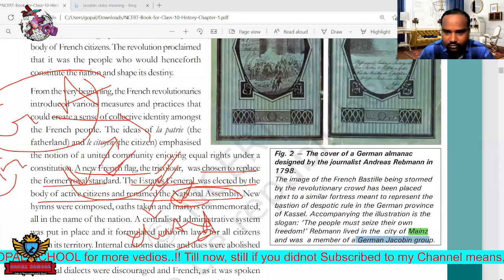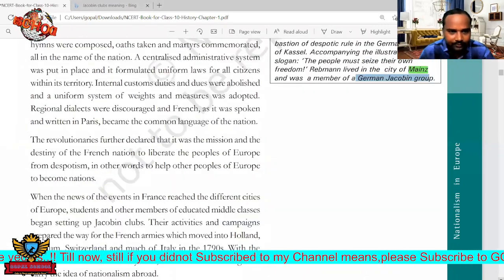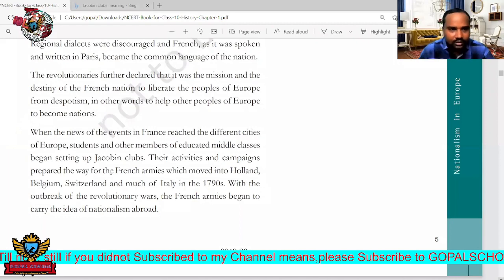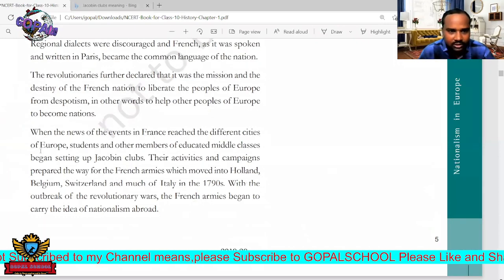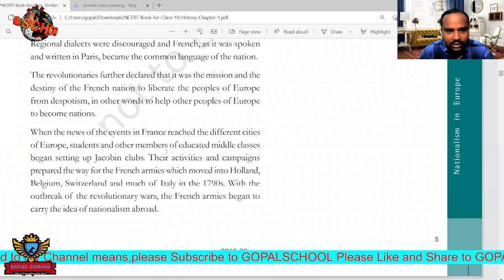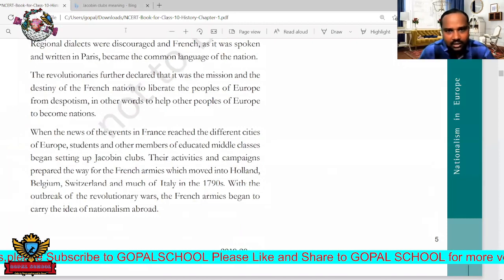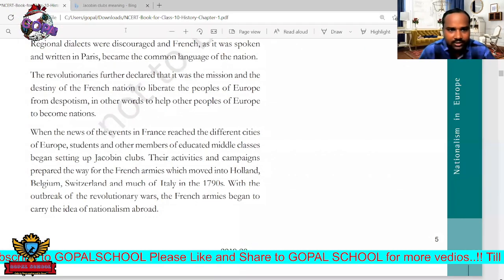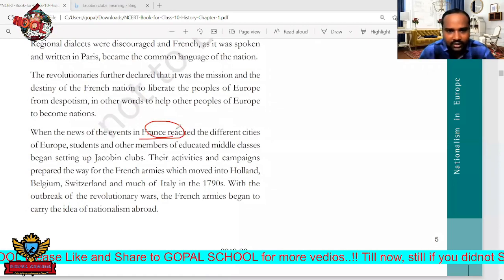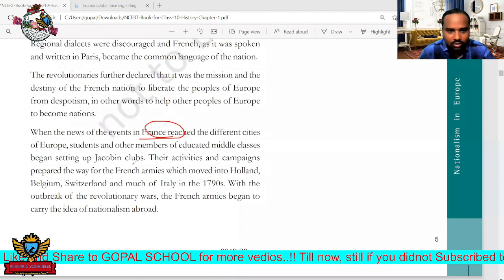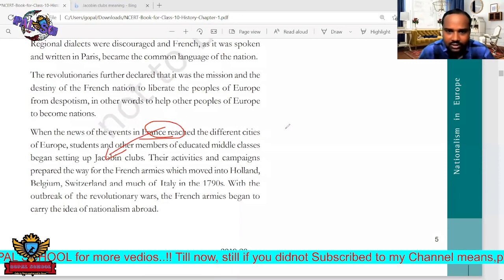Next, just to move forward. When the news of events in France reached different cities of Europe, students and other members of the educated middle class began setting up Jacobin clubs. See here how this French Revolution broke out. When the French started this movement, it also spread to other countries. That is how the Jacobins were formed. It spread from one city to another city.